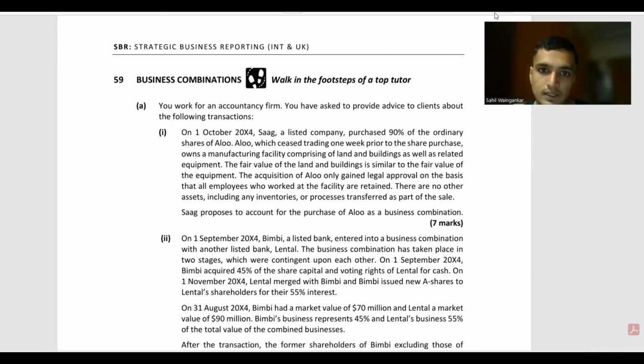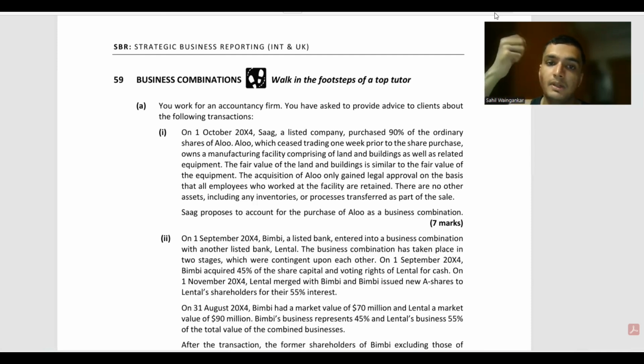In the current scenario, SAG purchased 90% of the ordinary shares of Alu. We will write this, and remove the listed company line. However, Alu had already ceased trading 1 week prior to the share purchase. This is an indication that the acquisition of Alu was not for its business but rather for the assets that Alu held.